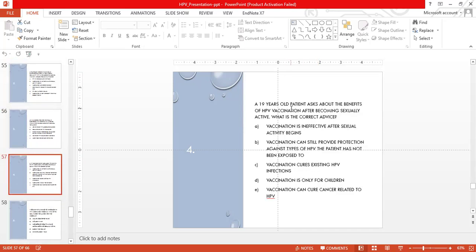Number four, a 19-year-old patient asks about the benefits of HPV vaccination after becoming sexually active. What's the correct advice? A, vaccination is ineffective after sexual activity begins.